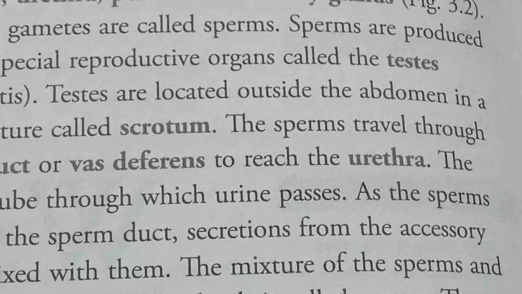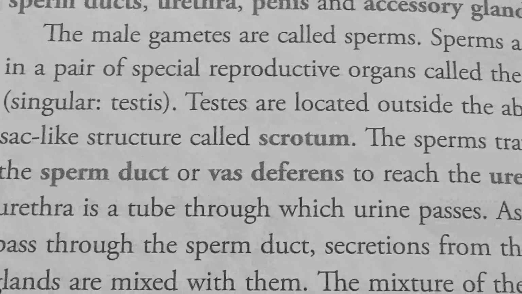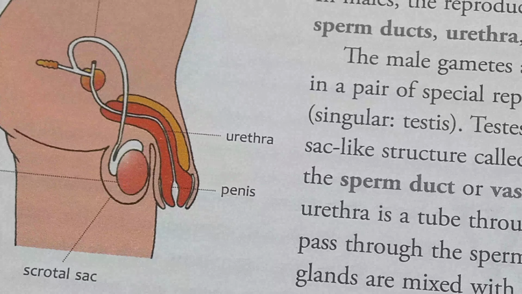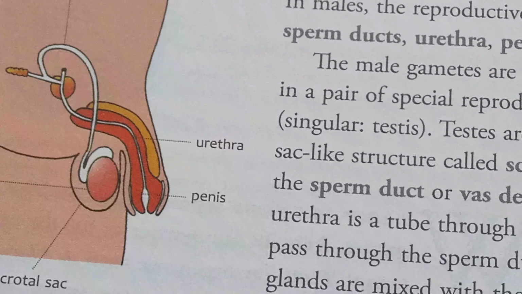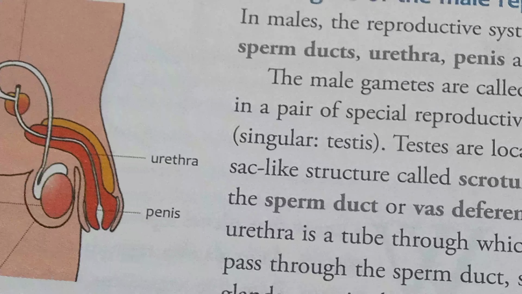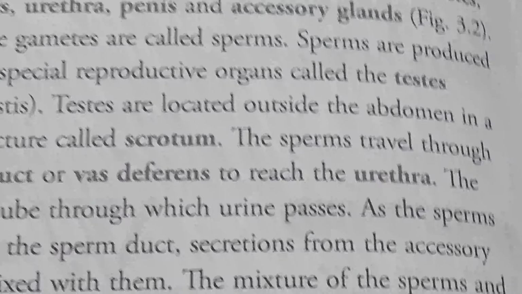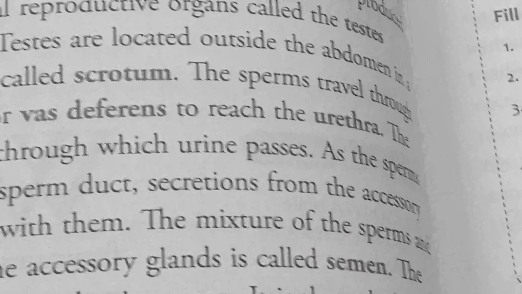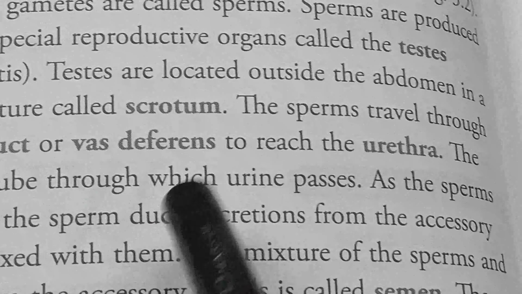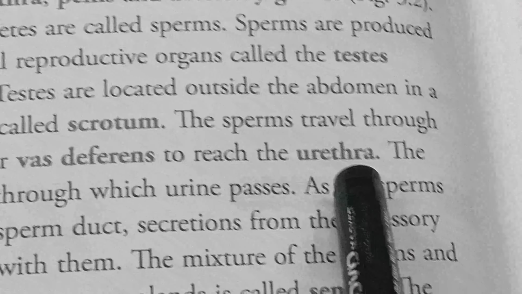Testes are located outside the abdomen in a sac-like structure called scrotum. So testes are located outside the male body in a sac-like structure known as scrotum. The sperms travel through the sperm duct or vas deferens to reach the urethra.